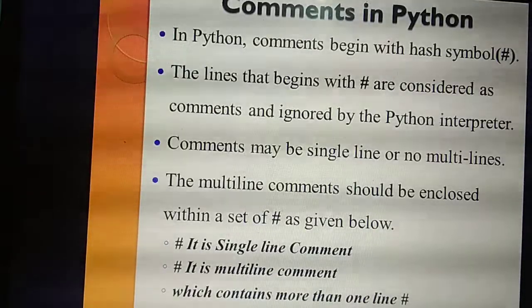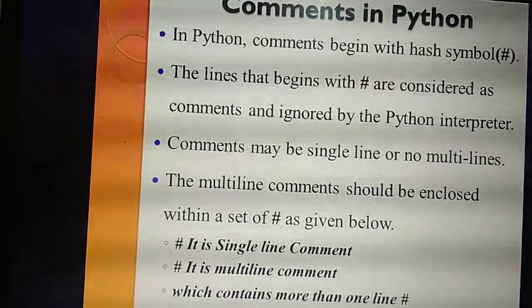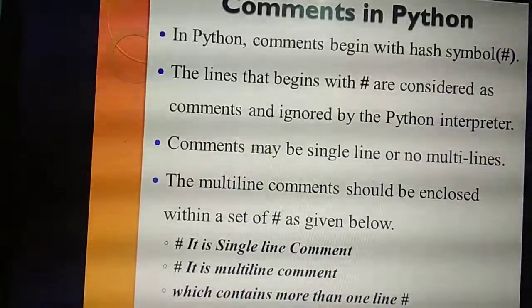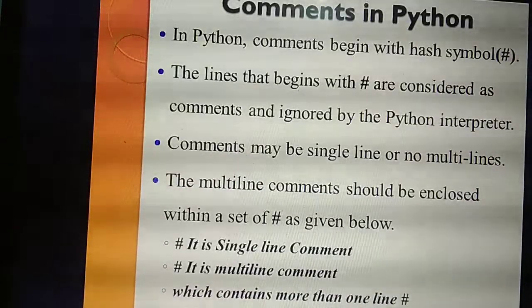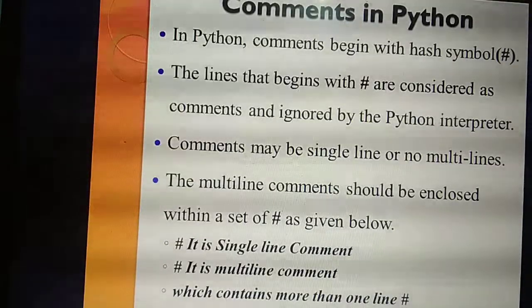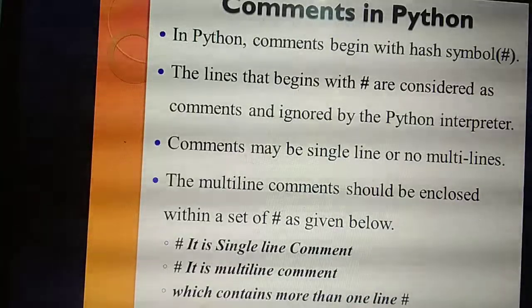Last class I explained. Compiler means you need to type the program, save the program, then compile it, then you need to run the program. That is compilation or compiler. Here, interpreter means what you will do? You will type the program, save the program, and directly run the program.